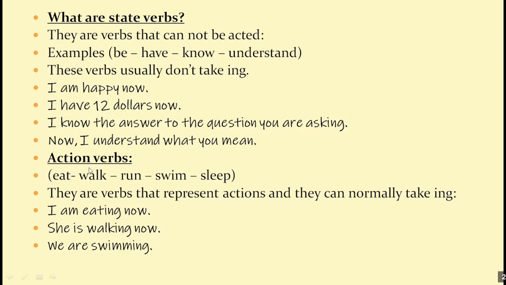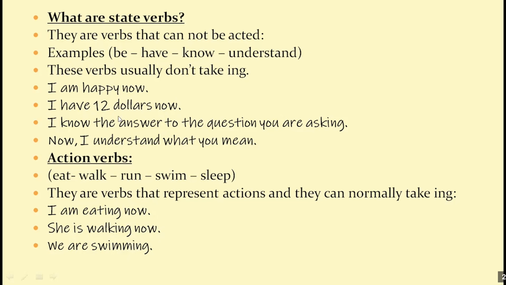Now, what are action verbs? Like eat and walk and run and swim and sleep and so on. These verbs, you can act them, right? And they can normally take ing. I am eating now. Compare, I have $12 now and I'm eating now. Here we have now and there we have now. But here we can put ing, but with the state verbs, we cannot put ing. She's walking now. We're swimming now.